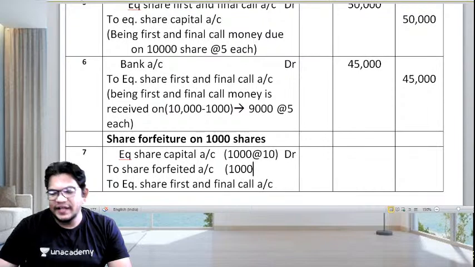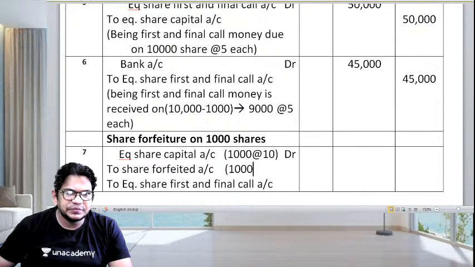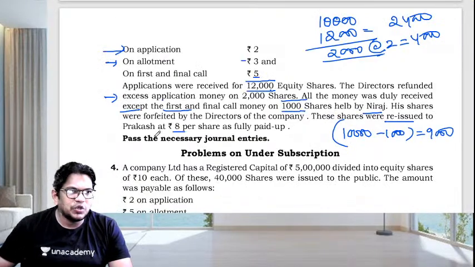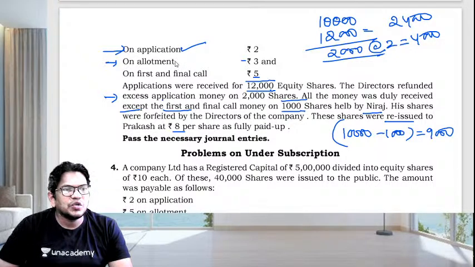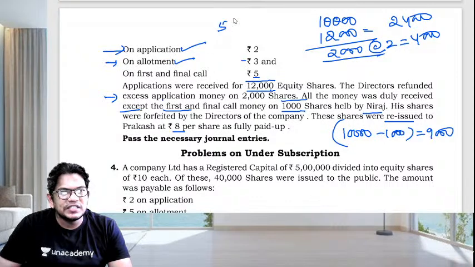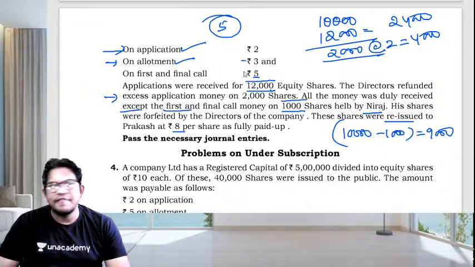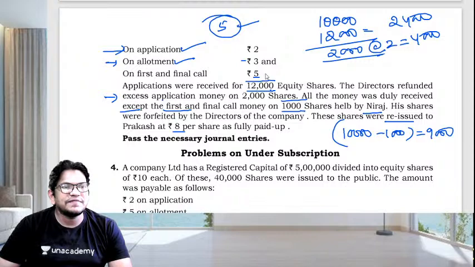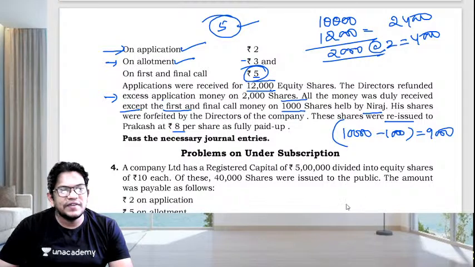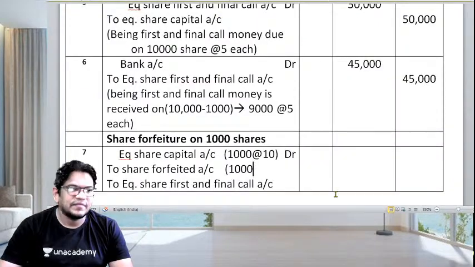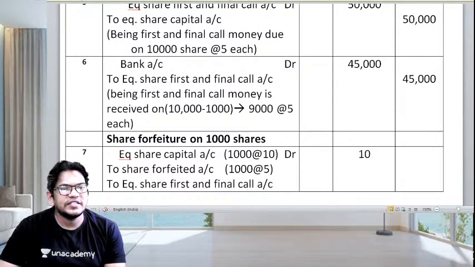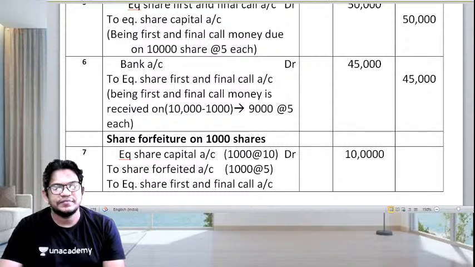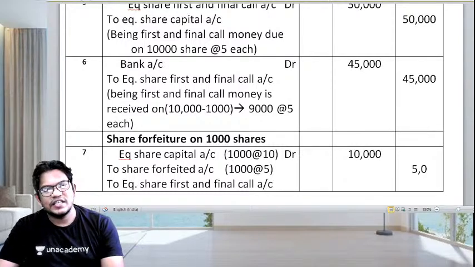Children, tell me, he has paid 2 rupees on application, 3 on allotment. Means how much has he paid? 5 rupees he has paid. Means 5 he has not paid. So very simple. At 5 each, how much will it be? Out of 10,000, 5,000 he has paid and 5,000 he has not paid.